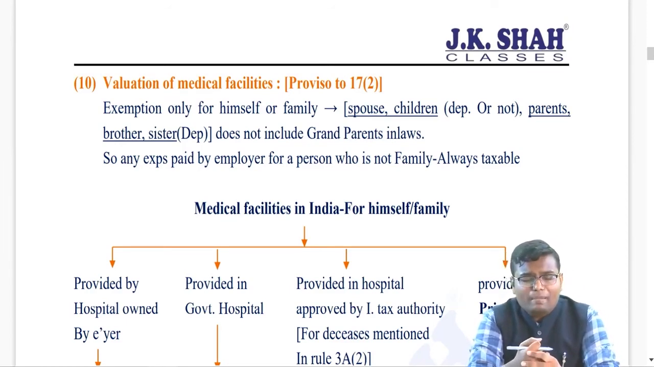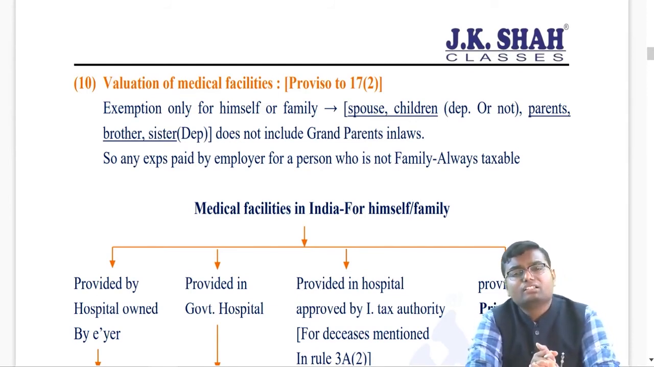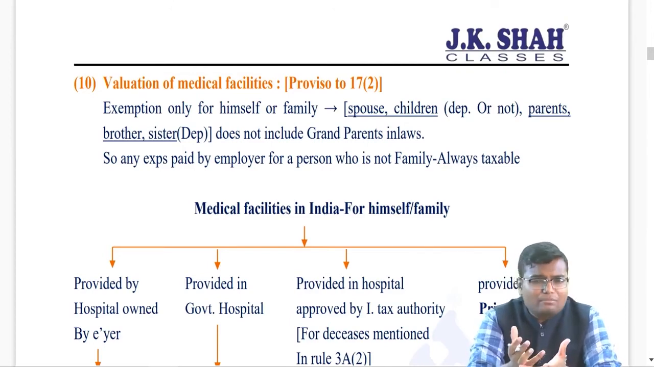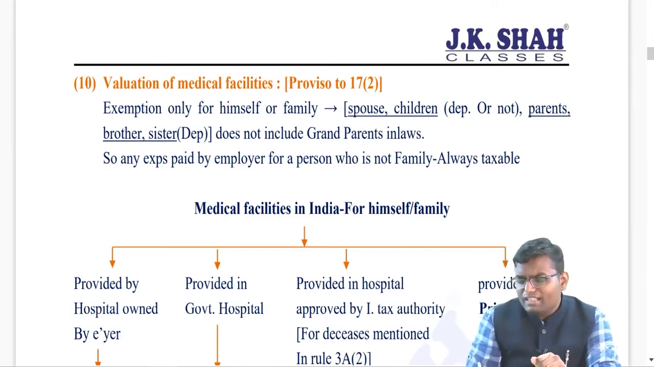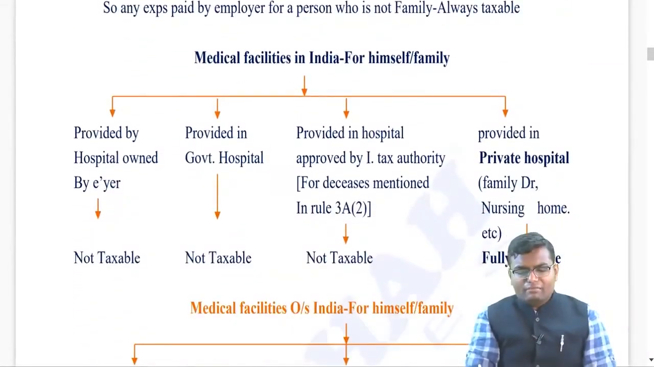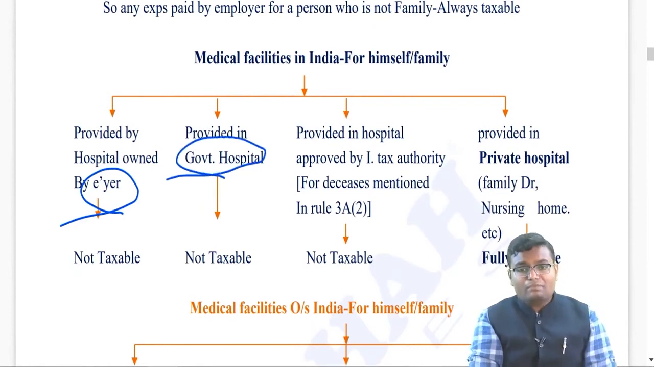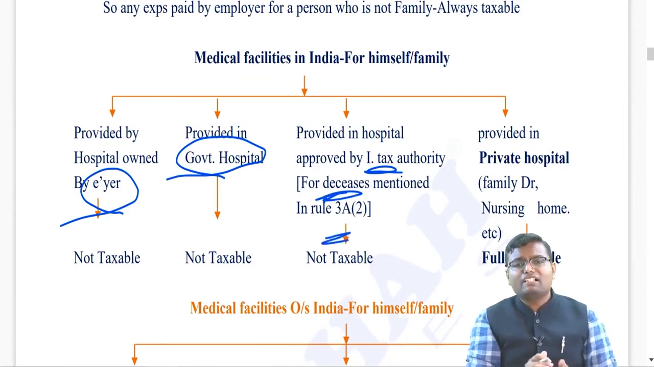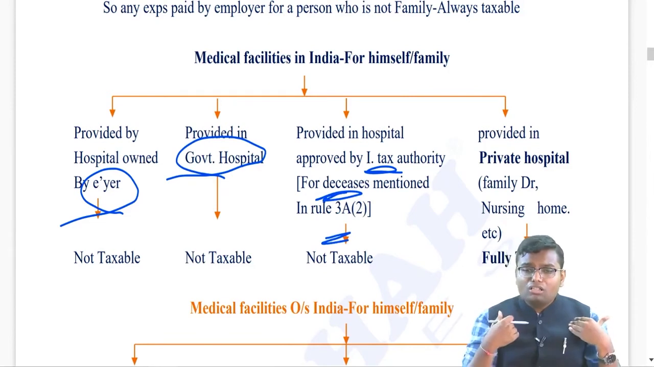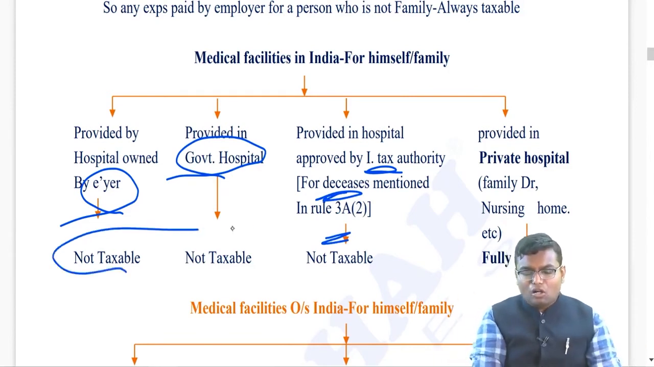So here, if the patient is grandparents, in-laws, parents, brother, sister who is not dependent, then exemption will never be applicable. But even if you or your family member is there, when is exemption available? You see, when the treatment is done in any hospital that is owned by employer, or any government hospital, or any hospital which is approved by the income tax authority for treatment of disease under Rule 3A, then whatever expenditure is done by the employer for you or your family member is not taxable for you.